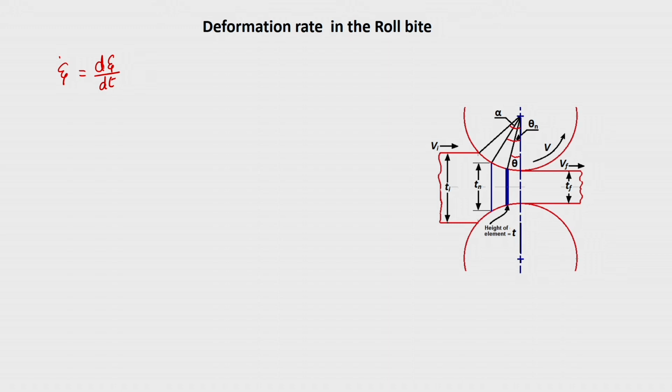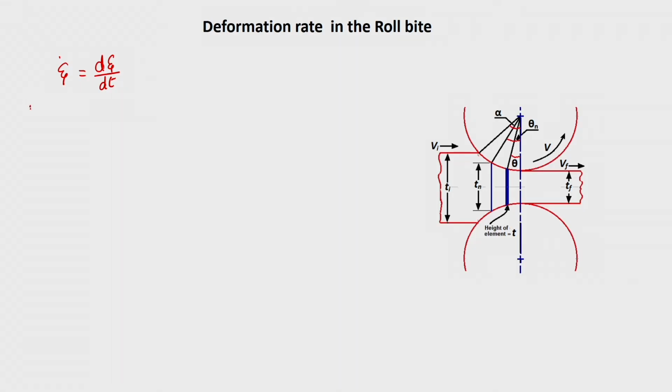Based on this, we have to find out how it changes when the material is moving from the inlet of the rolls to the outlet of the roll. In each region the strain rate changes, and for all practical purposes a mean strain rate is better for calculation, for simplicity.